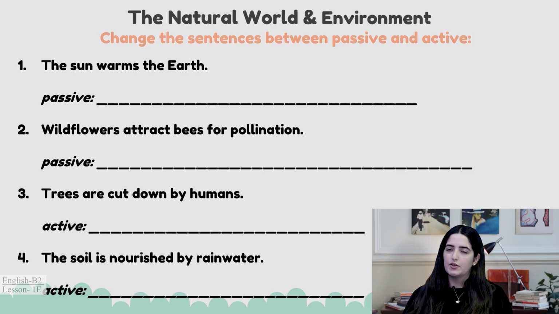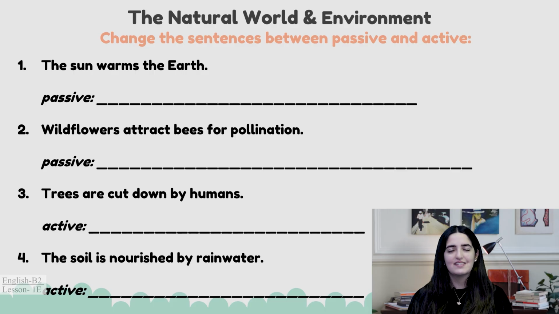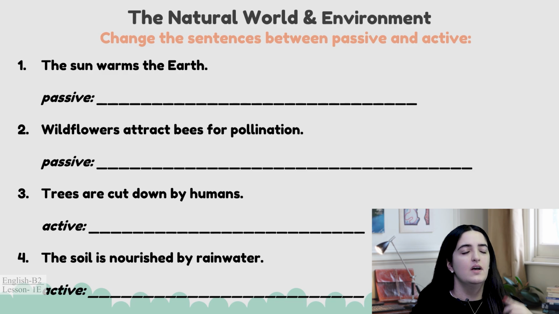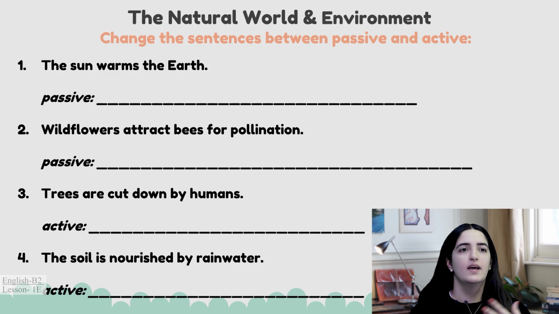Okay, now I want you to change these sentences between passive and active. So maybe I have given you a passive sentence that you need to make active, and maybe I've given you an active sentence that you need to make passive. The first sentence is active and you need to make it passive. The sun warms the earth. Pause and answer.